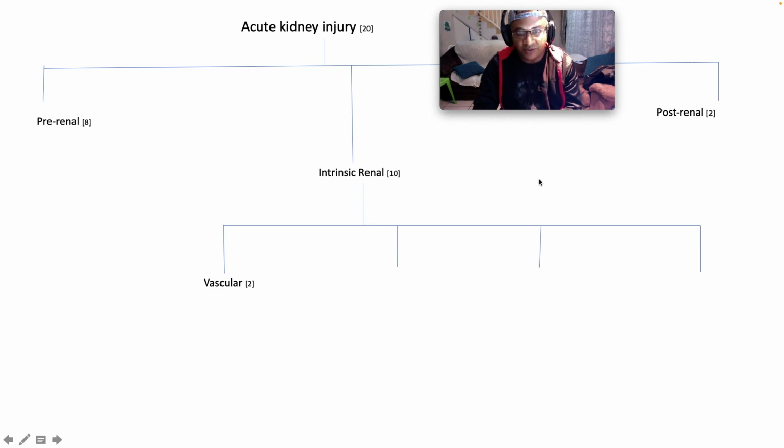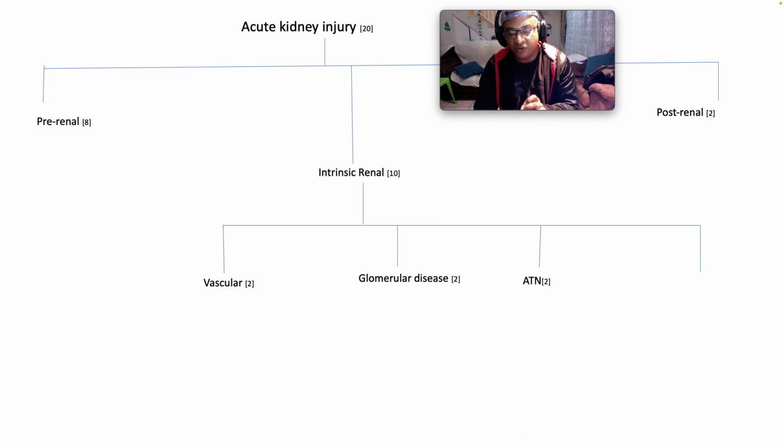So intrinsic renal is further subdivided into vascular etiologies, that which affects glomerular disease, that which affects acute tubular necrosis, and then we have acute interstitial nephritis.